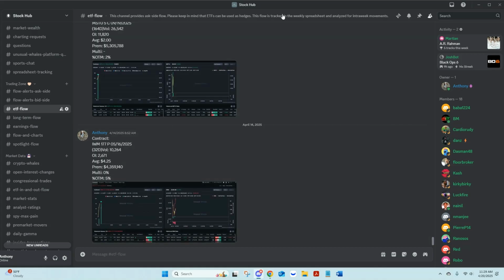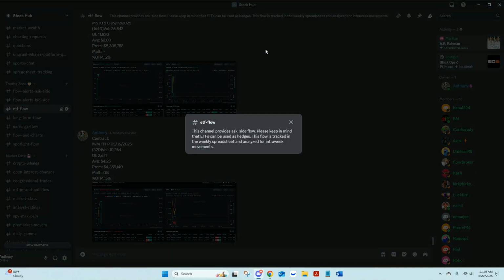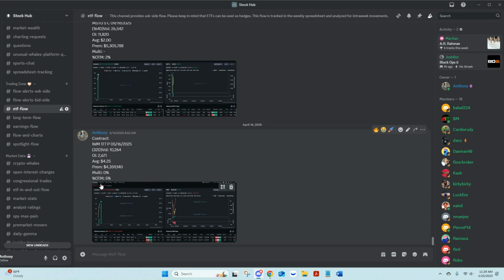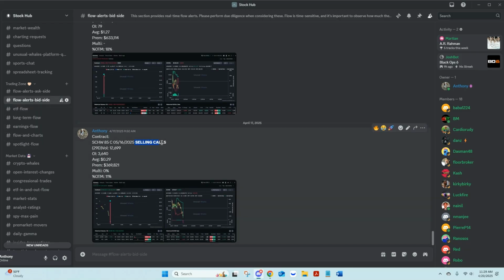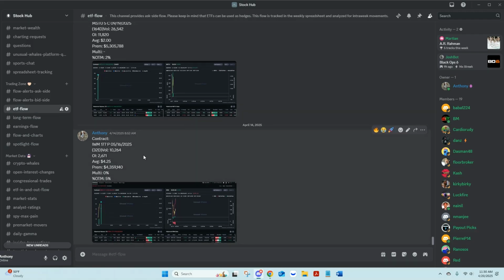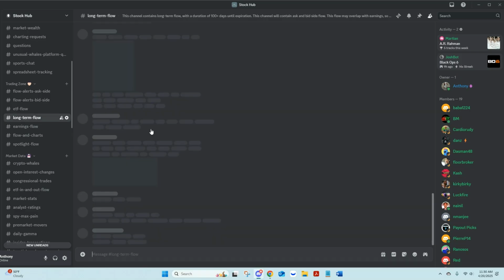ETF flow, this will always just be ask side puts or calls, essentially. So if there's a sell or something that's big, I would obviously make a note. Like you can see with the bid side, I still like to put notes in here where it's selling calls, just to reiterate for somebody that may miss it. So ETF flow would be all ask side essentially.